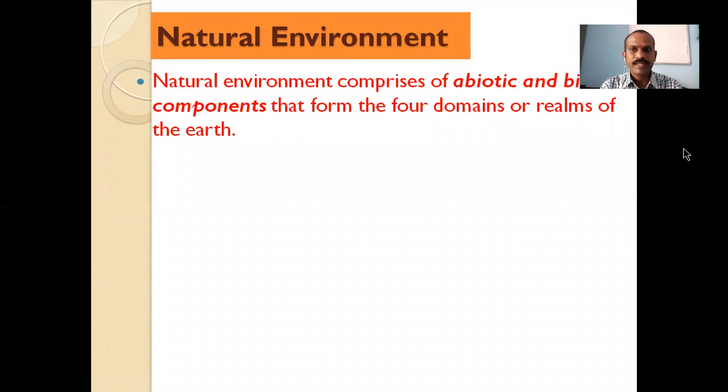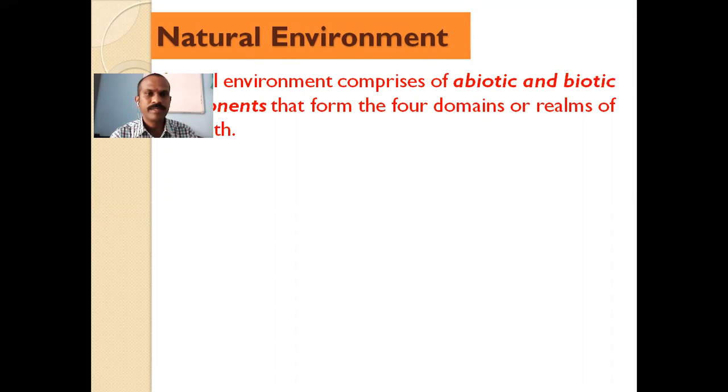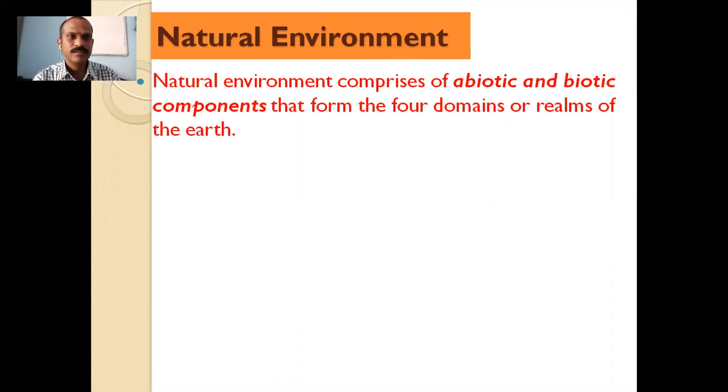The natural environment comprises abiotic and biotic components that form the four domains or realms of the earth. Biotic means the living beings, and abiotic means the non-living things.